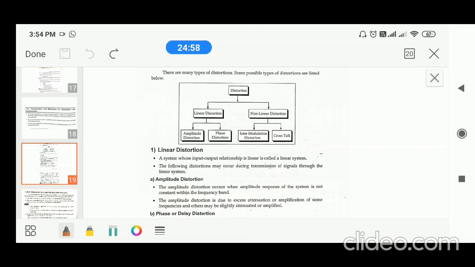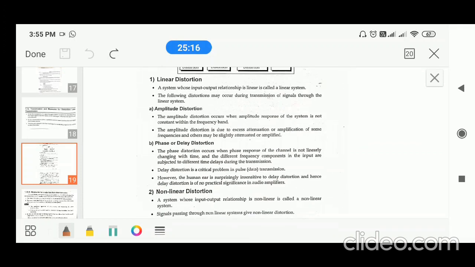Similarly, in phase distortion, if a signal has three frequencies, F1 and F2 are received at one particular instant of time, whereas F3 is received with more delay, then the signal has phase distortion. Phase distortion is also called delay distortion.